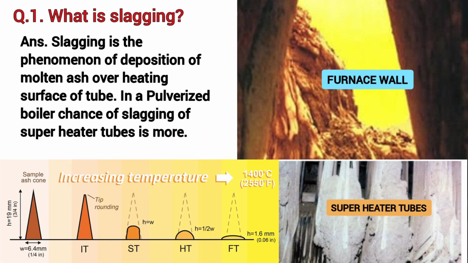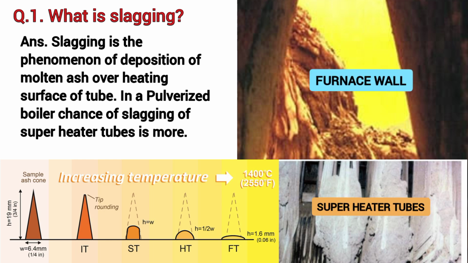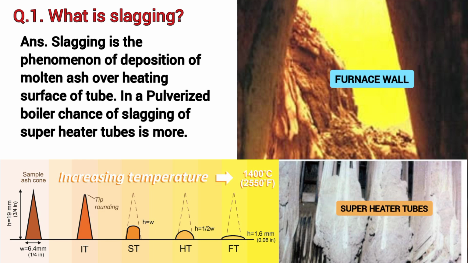What is slagging? Slagging is the phenomenon of deposition of molten ash over heating surface of tube. In a pulverized boiler, chance of slagging of superheater tubes is more.